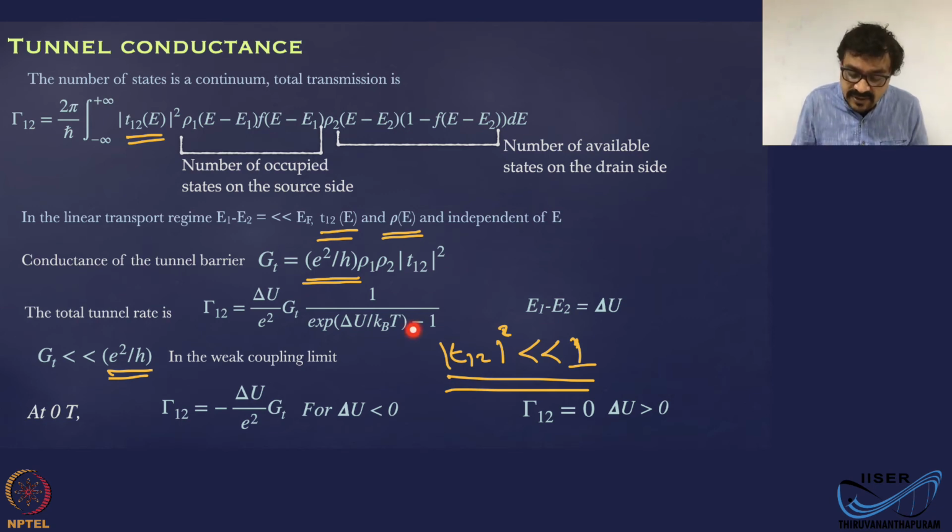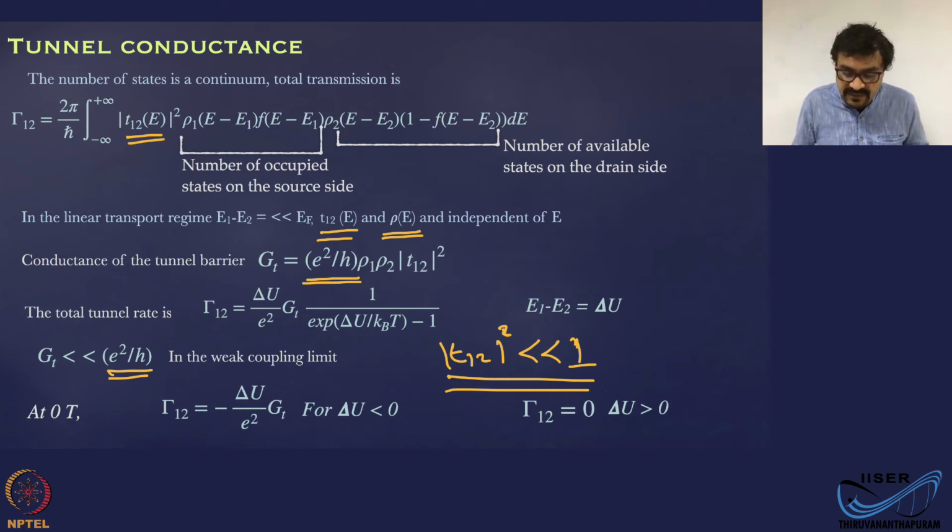When you apply the zero temperature limit, gamma 12 will have this value only when delta U is less than 0. You have to factor in the negative charge of electrons, which I have not assumed in any of this discussion. Once you substitute for the negative charge, all these terms will fall in place. Now gamma 12 is 0 when delta U is greater than 0. That means there is no energy gain.